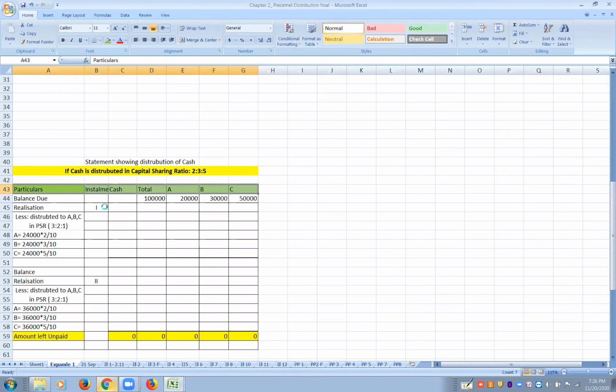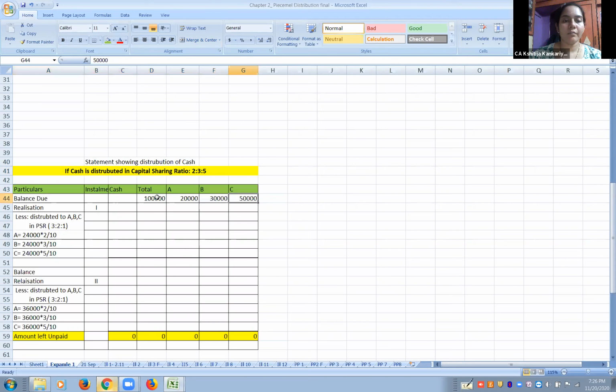Now under that, write down balances due. First is 20, 30, and 50. Take the total in the total column, 1 lakh. Always do the total at the end so you don't make the mistake. So the first realization we got is how much? 24,000. Now this 24,000 has to be divided in the ratio 2 is to 3 is to 5.